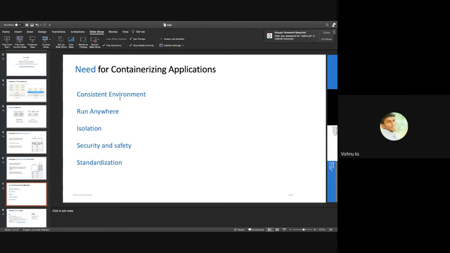We don't need to install any dependencies for that container app to run. The only requirement is that a container runtime should be there. It can be Docker, Containerd, or CRI-O, anything. So it will run anywhere, and it will have proper isolation.